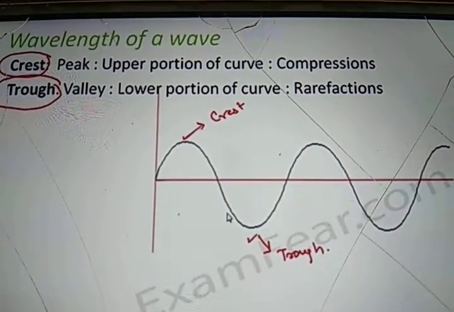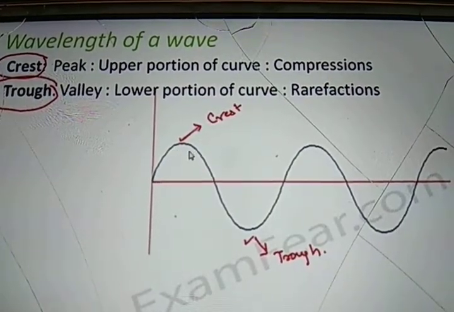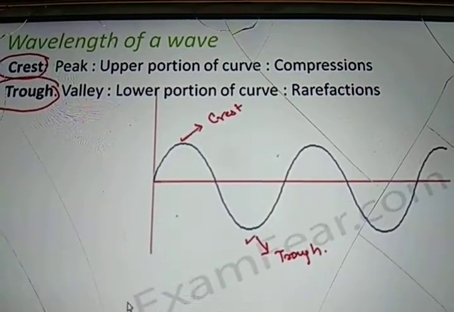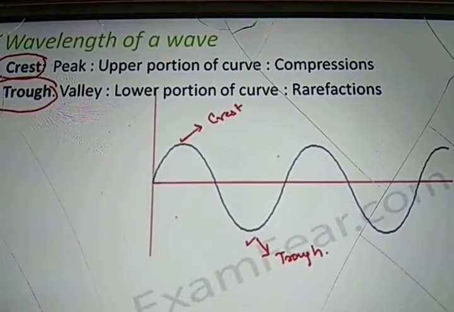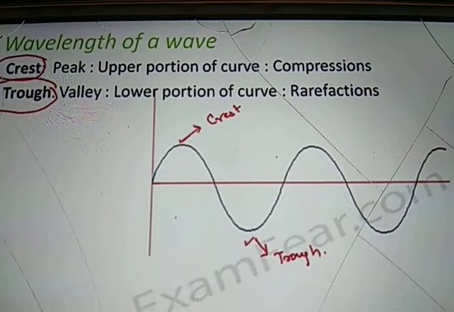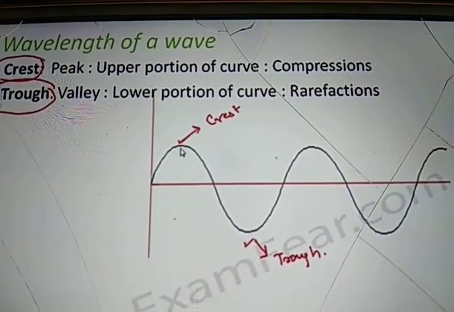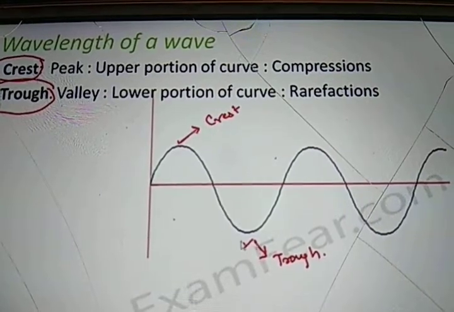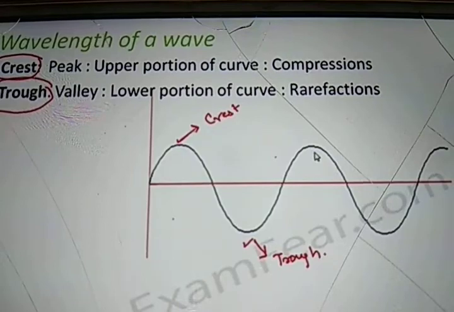So any wave is nothing but an alternate crest and trough. The crests are caused by compression. If you remember how the particles vibrate, we saw that there are regions of compression and rarefaction alternately. The compression region is formed by the crest and the rarefaction is formed by the trough. So that is how we get this kind of wave.